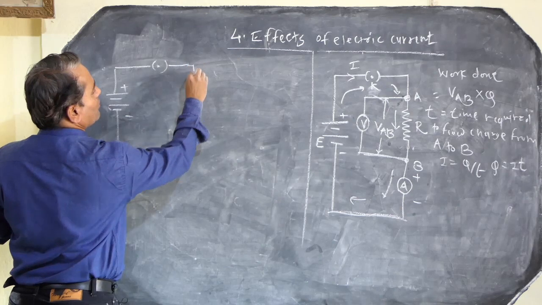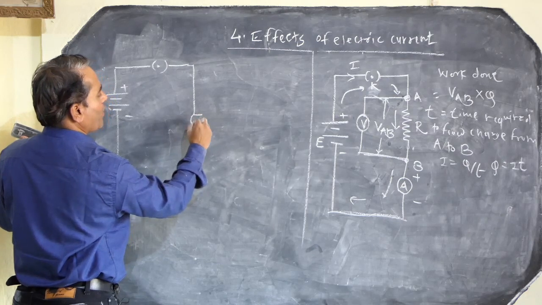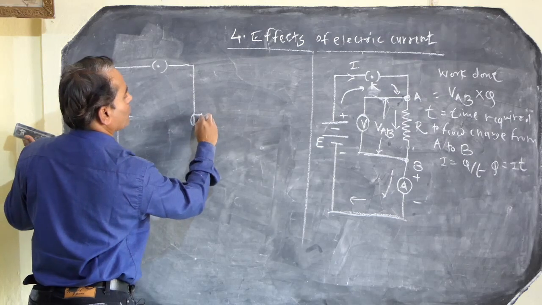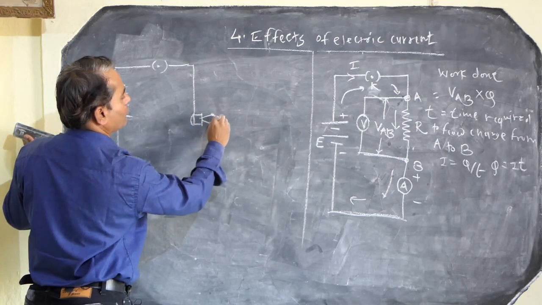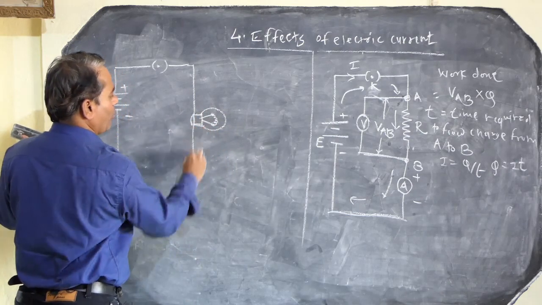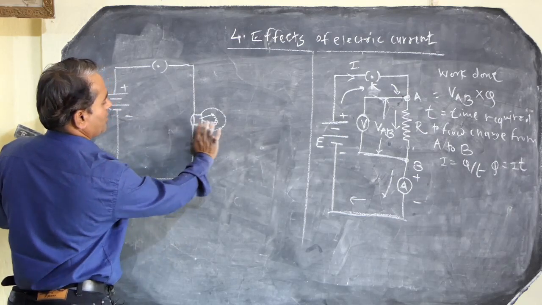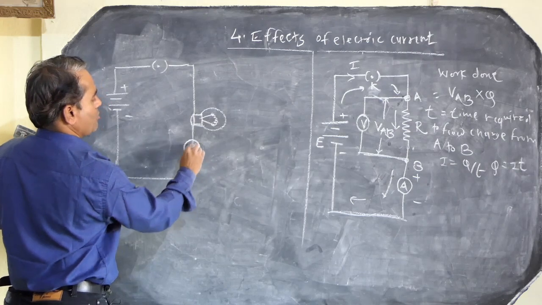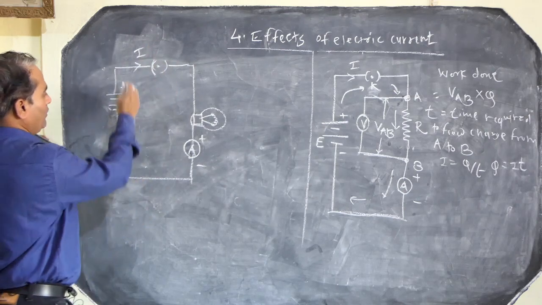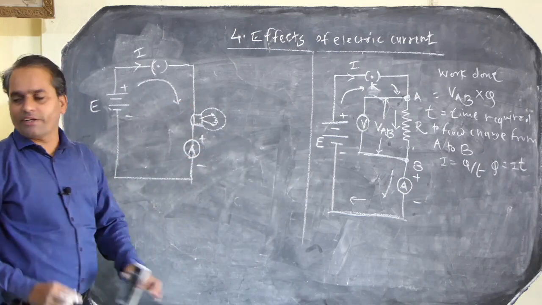We can replace this resistor with an electrical bulb; the symbol for the electrical bulb is different. Here is the ammeter, which shows the direction, plus and minus. The current is flowing through that circuit. Here is also plus minus. Here is the E, and the current is flowing across this electrical bulb.